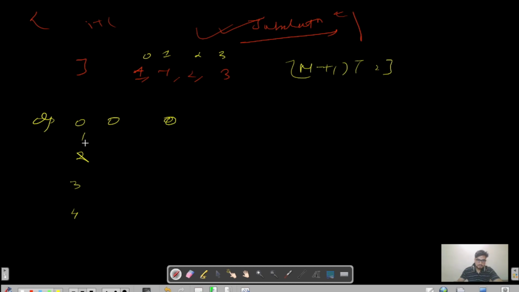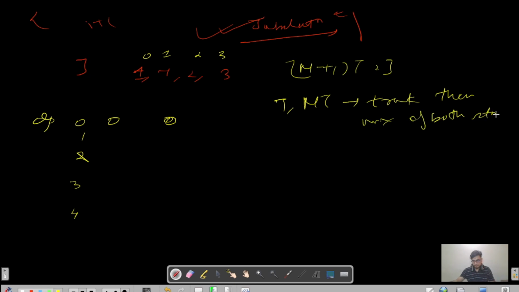Okay, so let us start with index 1. What is the logic in tabulation? We will do the take and non-take, and we have to track this sum as well. We have to track the maximum of both states, right? So internally we have to track the maximum of both states, and then use this previous state to calculate for the next state.